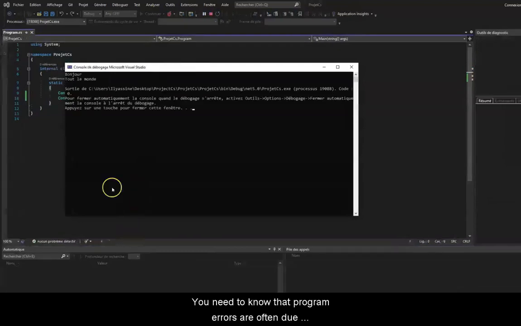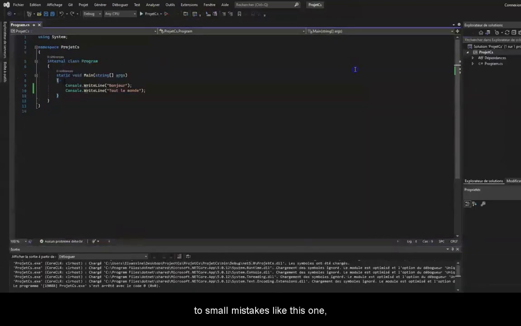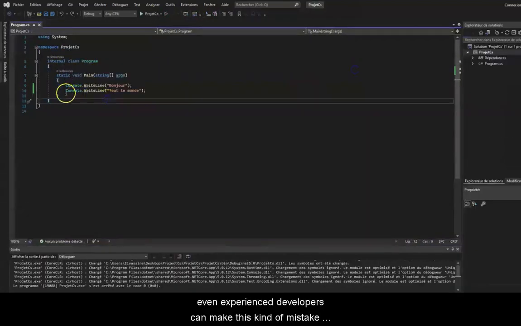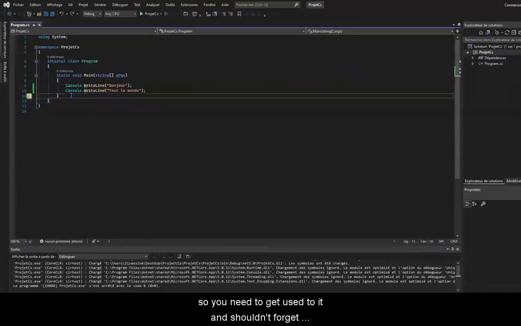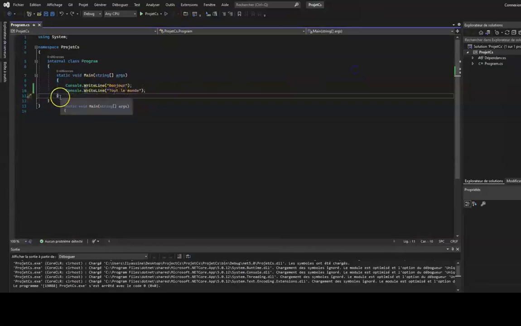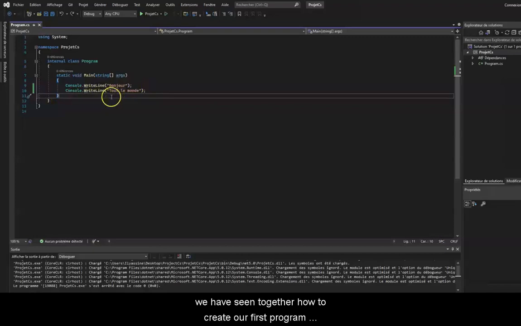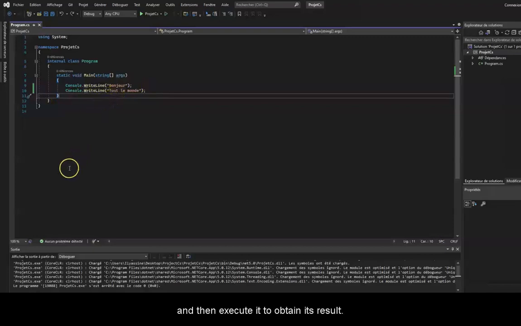You need to know that program errors are often due to small mistakes like this one. Even experienced developers can make this kind of mistake, so you need to get used to it and shouldn't forget semicolons, braces, and so on. That's it for this video. In this video, we have seen together how to create our first program and then execute it to obtain its result.